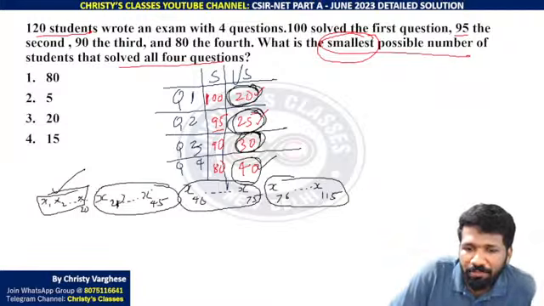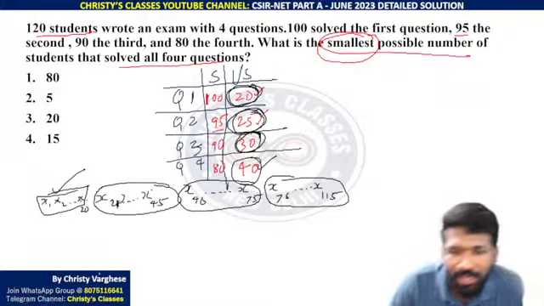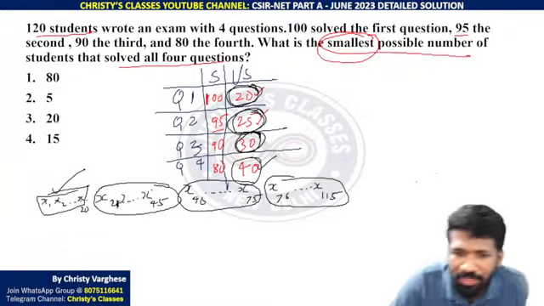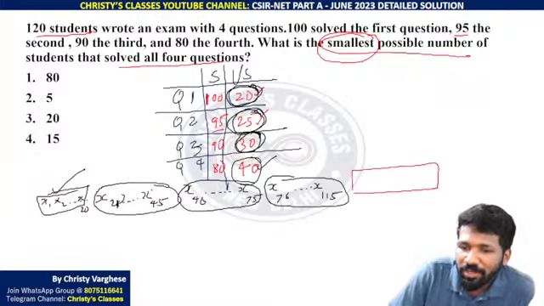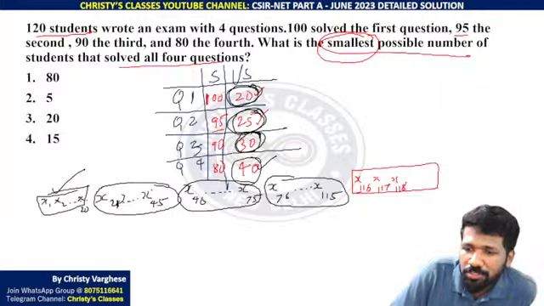ये सब different people होना भी possible है ना. That is when smallest possible number हमें मिलेगा. Smallest possible number के लिए ऐसा होना चाहिए ना. अभी बचा हुआ 5 people है ना. Whatever be the case, those 5 people definitely have solved all 4 questions. Because this is the worst case that can happen. Or worst case maybe those 5 people are actually able to solve all the 5 questions.